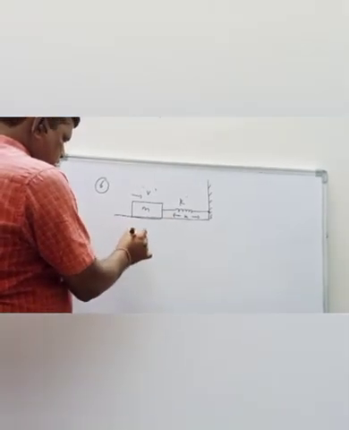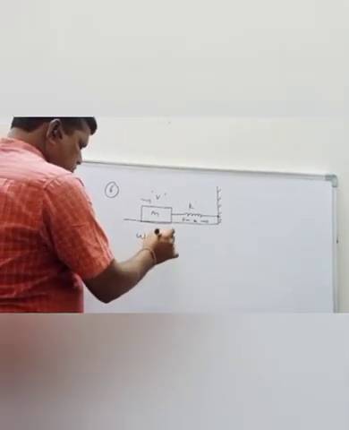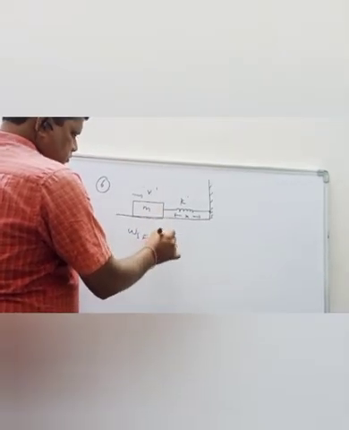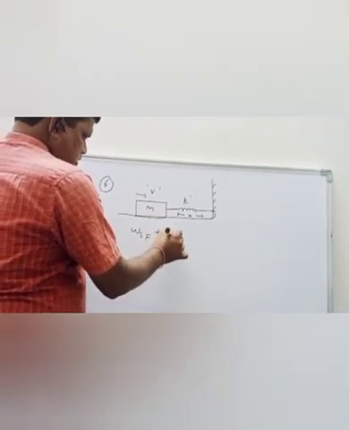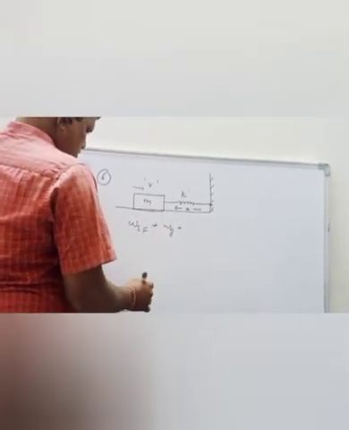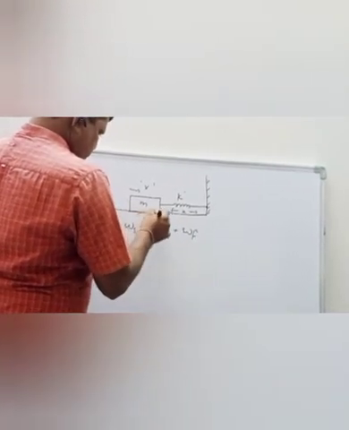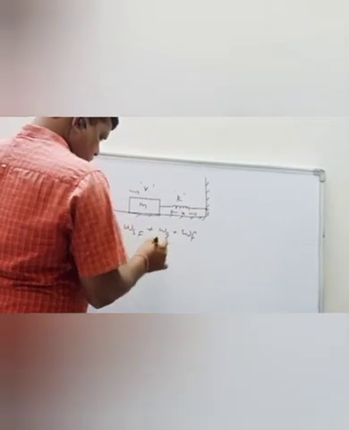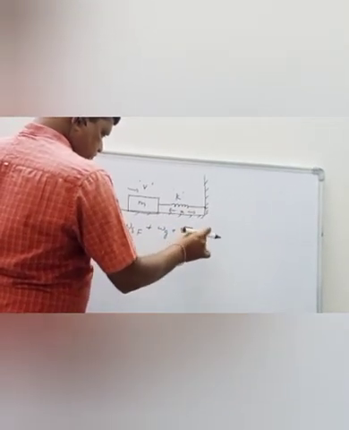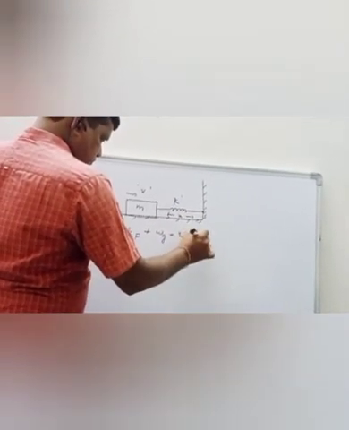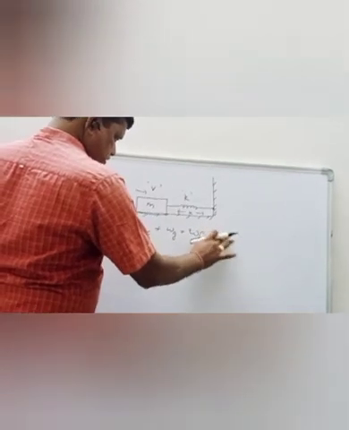So the work done by the spring force plus work done by the gravity force, work done by the frictional force, it is a frictional force almost 0, then change in kinetic energy.